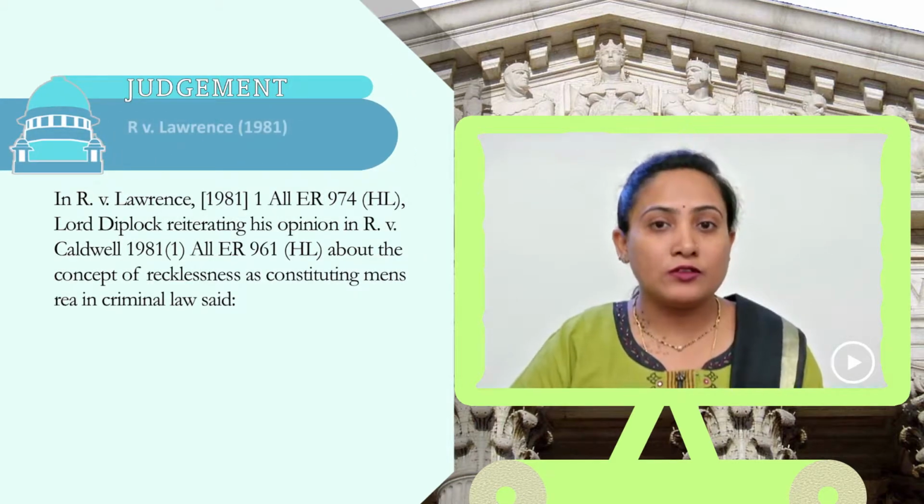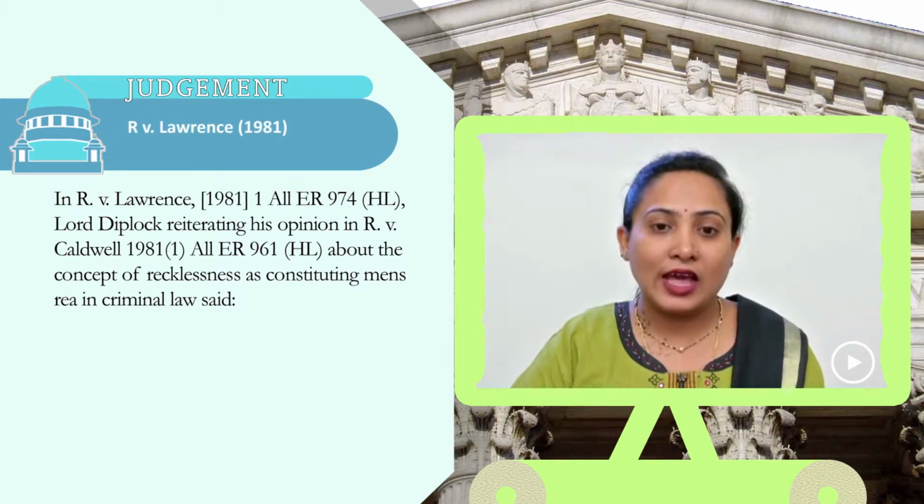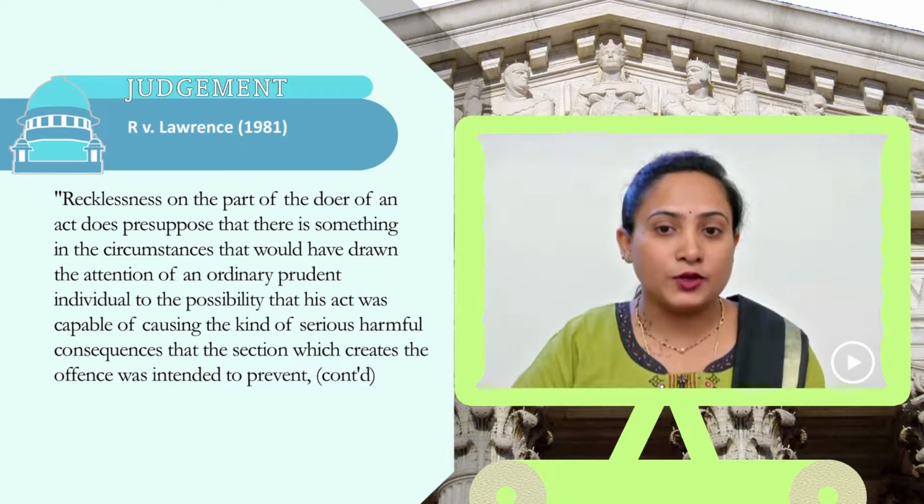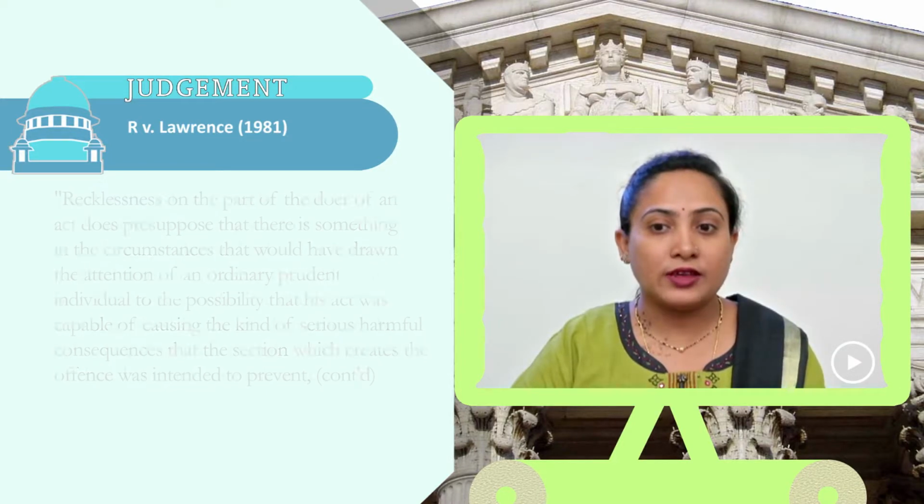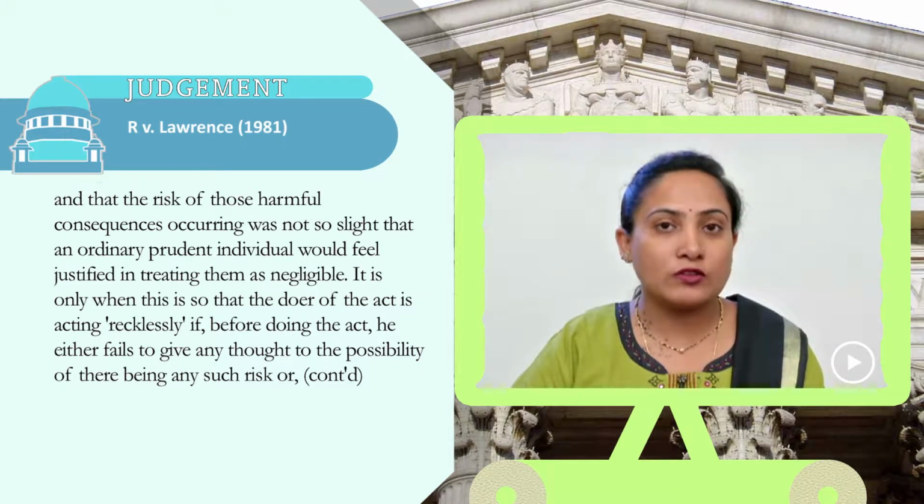In R versus Lawrence and also in R versus Caldwell, it was clarified that recklessness on the part of the doer of an act does presuppose that there is something in the circumstance that would have drawn the attention of an ordinary prudent individual to the possibility that his act was capable of causing the kind of serious harmful consequence that the section which creates the offence was intended to prevent, and that the risk of those harmful consequences occurring was not so slight that an ordinary prudent individual would feel justified in treating them as negligible.